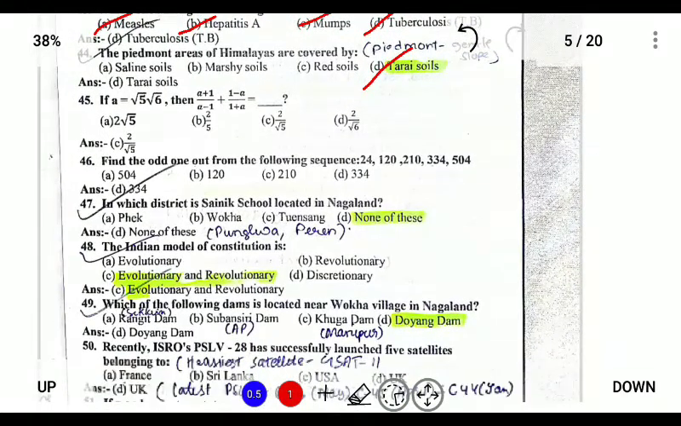Next, question number 47: in which district is Sainik School? Sainik School is located in Peren in Jalukie. So it is none of these.